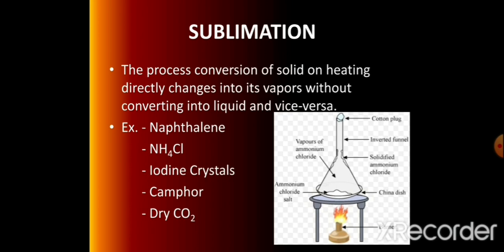Sodium chloride is a non-sublimating substance. It remains in the china dish. There is no change in the sodium chloride, but ammonium chloride is easily separated from the sodium chloride. Both are white crystalline solids.